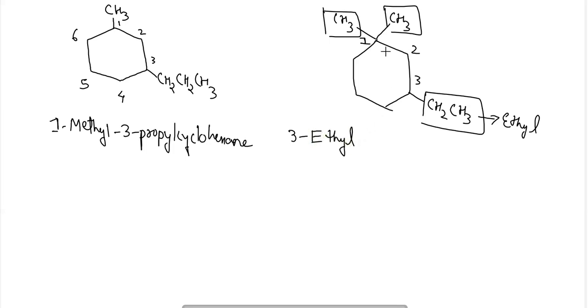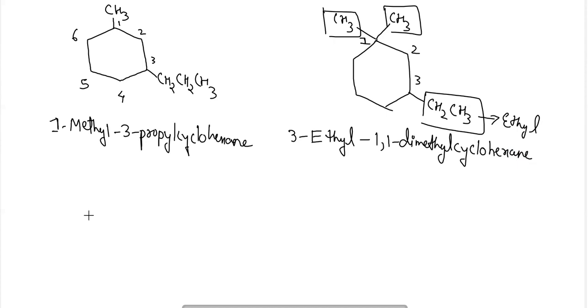The numbering will be according to that, but the naming will be according to the ethyl group first. So it will be 3-ethyl-1,1-dimethylcyclohexane.